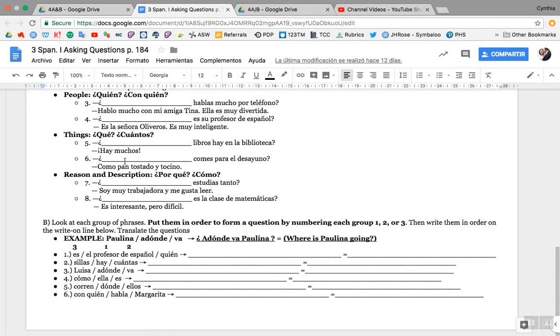¿Qué comes para el desayuno? What do you eat for breakfast? Reason and description. ¿Por qué versus cómo? ¿Por qué is why, and cómo is how. Now, cómo gets a little tricky because we use it for things that are somewhat different compared to English. They don't always directly translate. So you have to be careful with cómo.